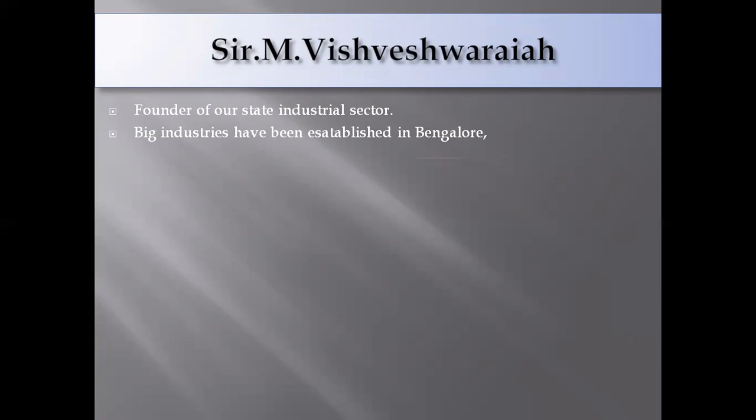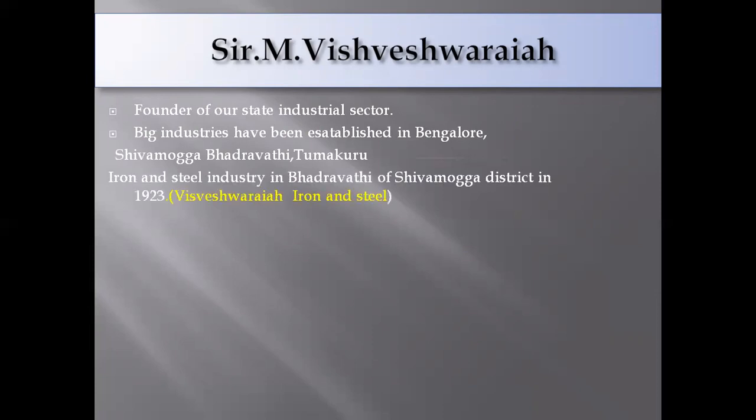We can see that big industries have been established in Bangalore, Shivamogga, Bhadravati and Tumakuru. We can see industries in these places, and also the iron and steel industry in Bhadravati of Shivamogga district in 1923. Who started it? Vishveshwaraiah started it. So that's why nowadays it is called the Vishveshwaraiah Iron and Steel Industry.